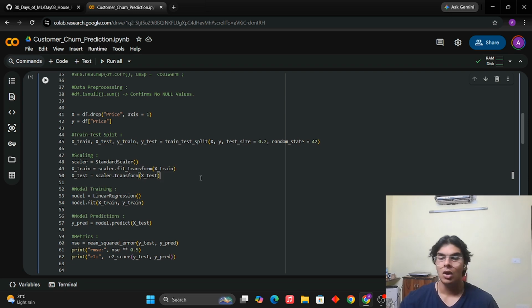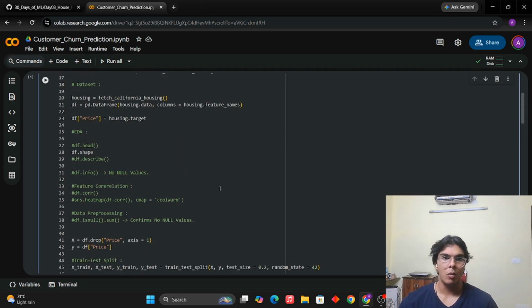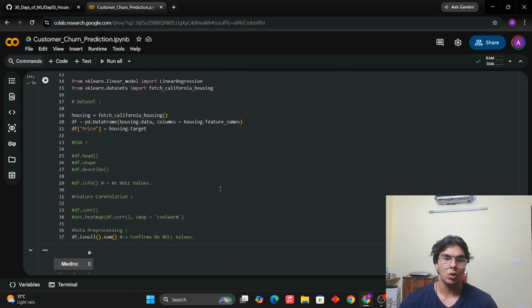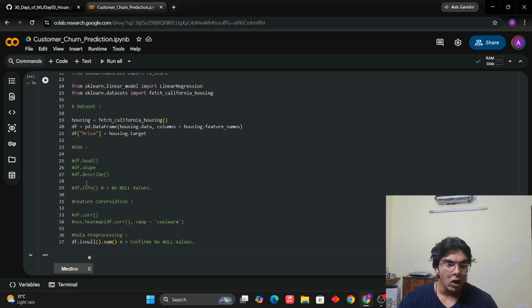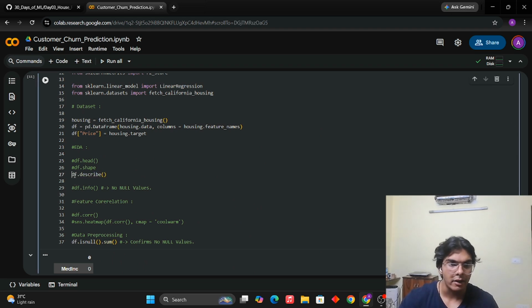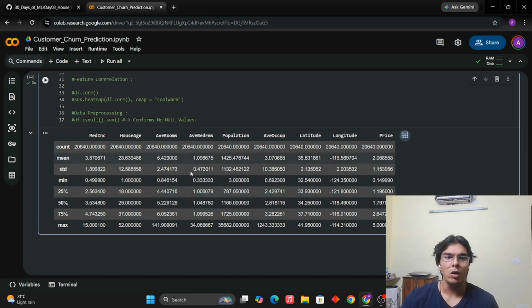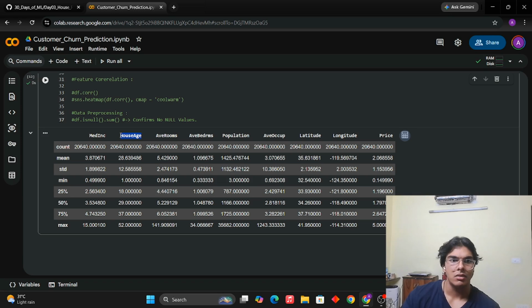Now, why is that? For this, I'll go back to the EDA just to show you something. We got this df.describe right here. Let me print this df.describe once again because it's very interesting to see. When you look at this df.describe, do you see something? For example, look at the feature house age. What is the mean, the average value of house age? It is 28 point something. Okay. Just look at the number.